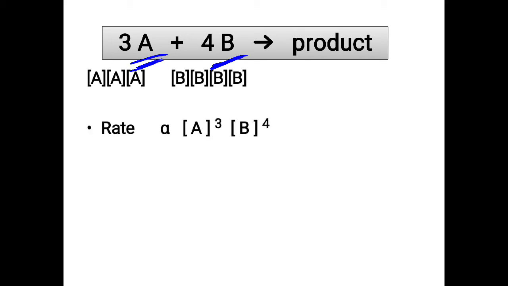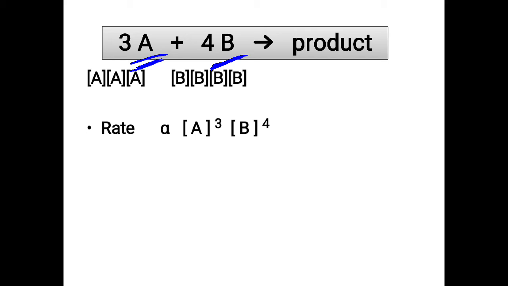Now let's see another example where 3 moles of A react with 4 moles of B to give product. So the rate depends on the concentration of 3 moles of A and 4 moles of B. That means it will be concentration of A into A into A, and then B into B into B into B. So 3 times concentration of A will give you A to the power 3, that is A cube, and B multiplied 4 times will give you B to the power 4. So we can say rate is directly proportional to the product of the concentrations of the reactants, that is A to the power 3 and B to the power 4.